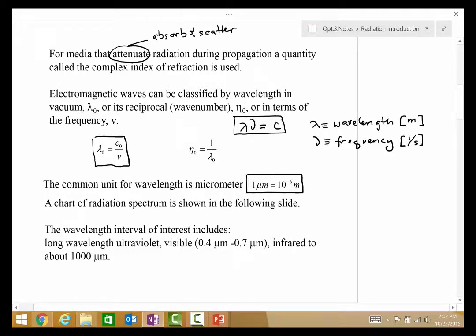1,000 micrometer is a meaningful temperature because this corresponds to the approximate background temperature of the universe. So the background temperature of the universe is about 3 or 4 Kelvin. And we'll see that there's a relationship called Wien's displacement law that allows us to approximate the temperatures associated with different wavelengths using something called the Planck distribution.